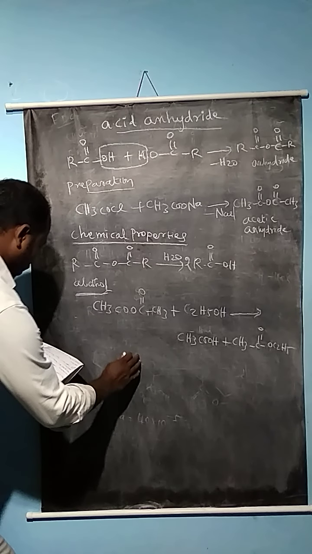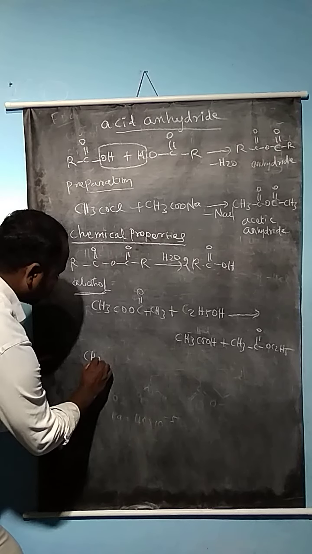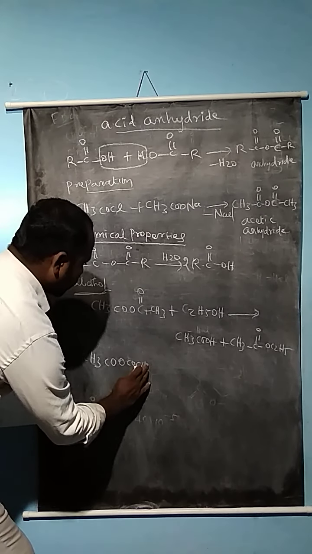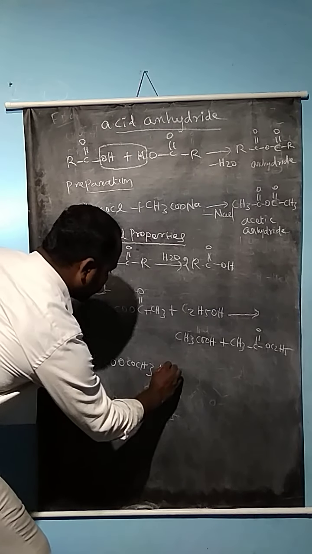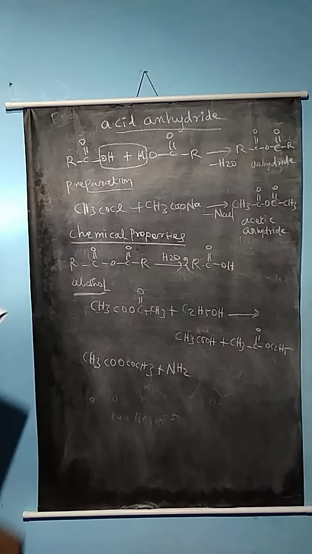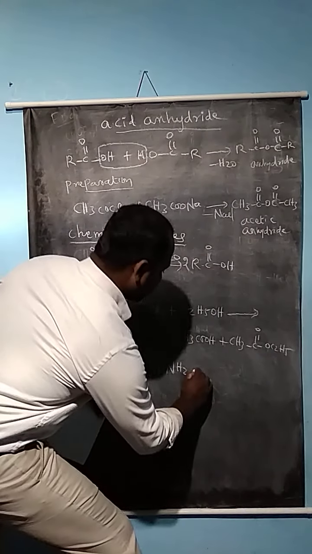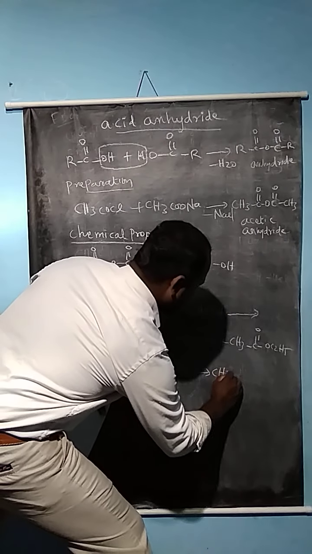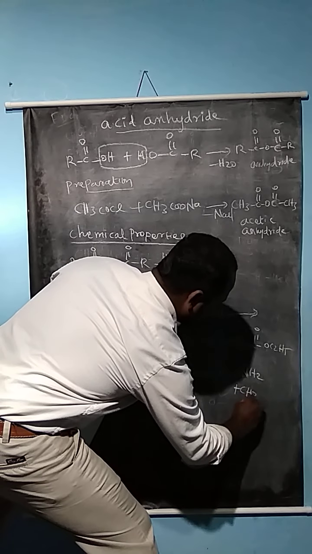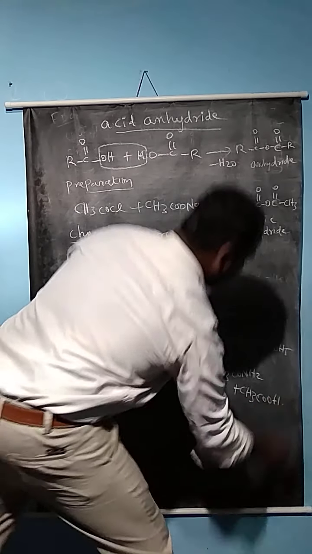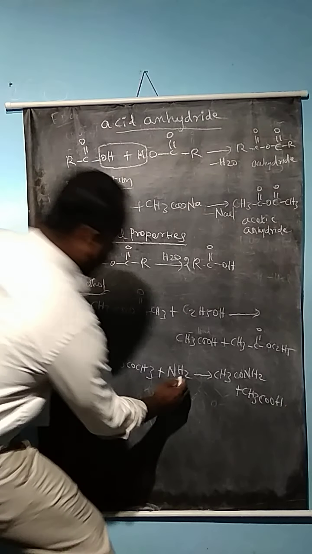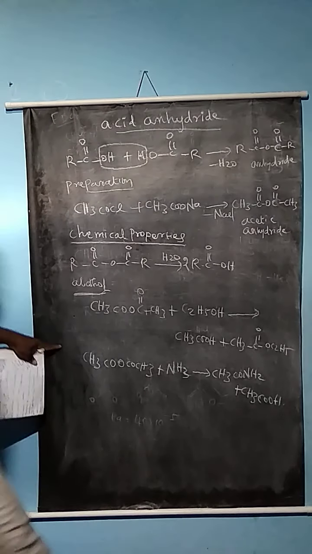And now how does the compound react with ammonia? CH3CO OCOCH3, acetic anhydride, reacts with ammonia molecules. So what product is formed? Acetamide, CH3CONH2, plus CH3COOH. So one acetic acid and acetamide are formed, from the reaction with ammonia.